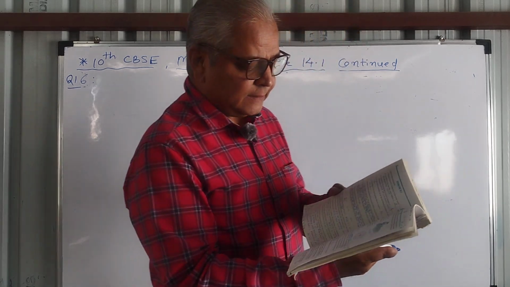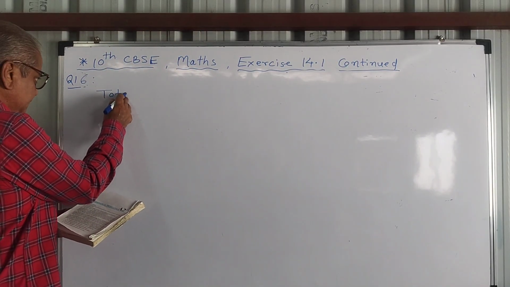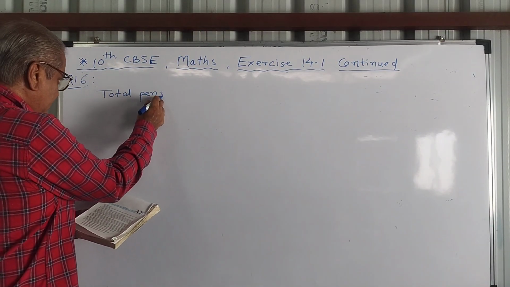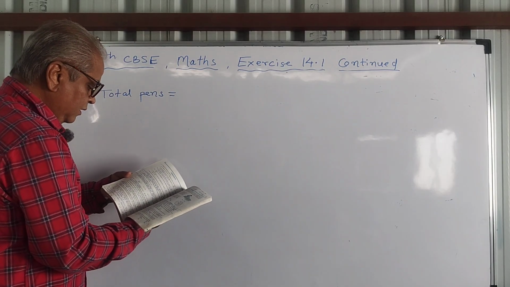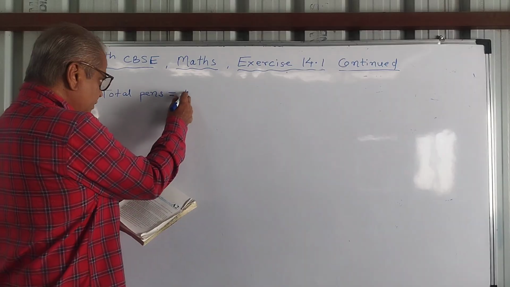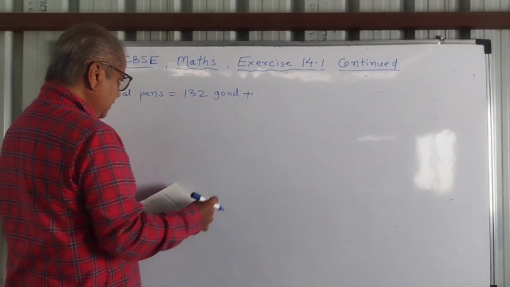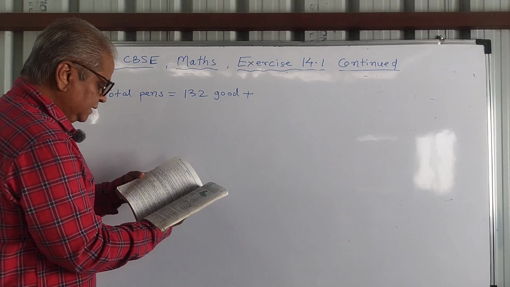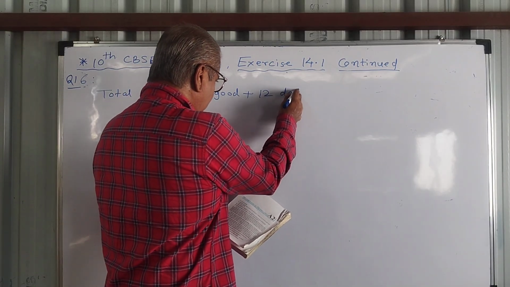So first I will write total pens is equals to 132 good pens and 12 defective pens are mixed in the lot. So 12 defective.